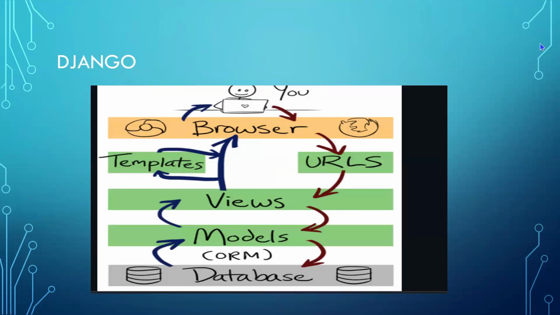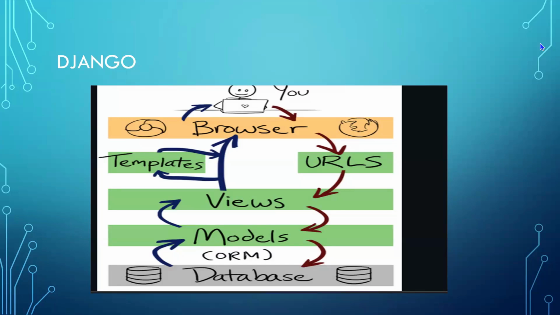Here, the first entry point is the browser. In the browser, I will be maintaining my UI. In the browser, I will hit the URL, and on the left side, the browser will have the template. From the template, I will be transferring the content to my browser. The template is nothing but my UI, the front end, right?